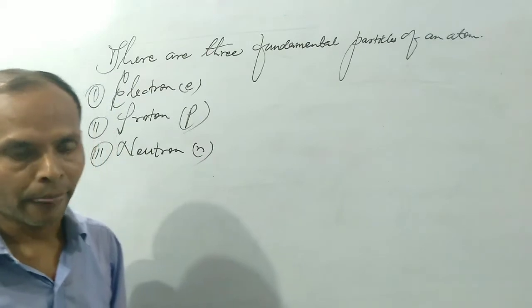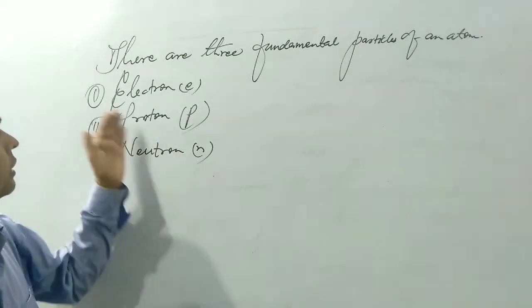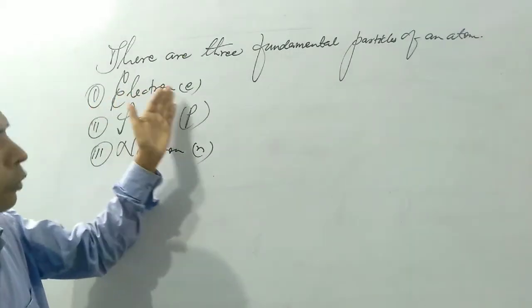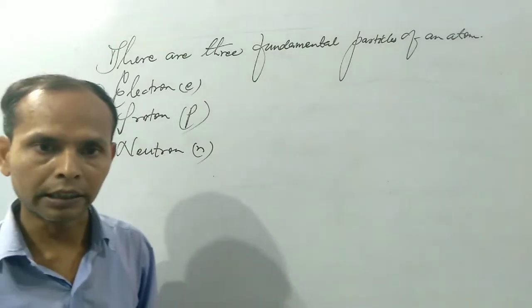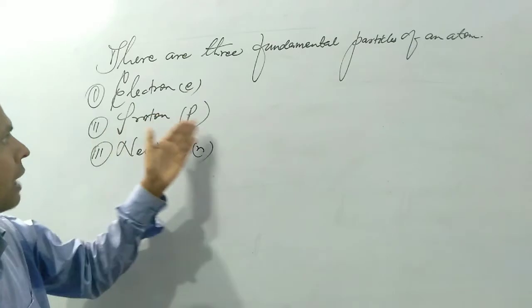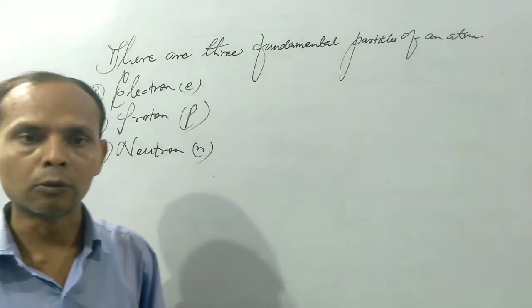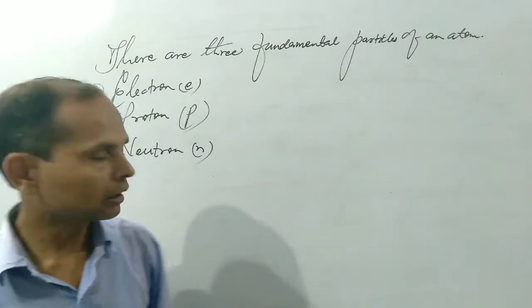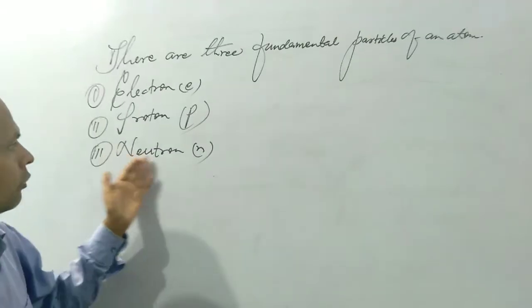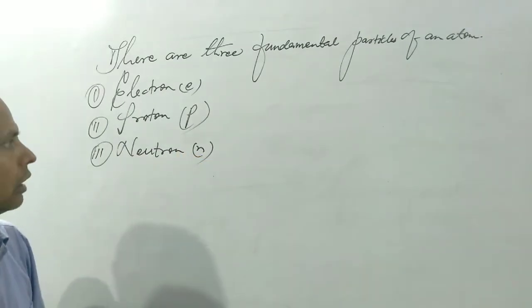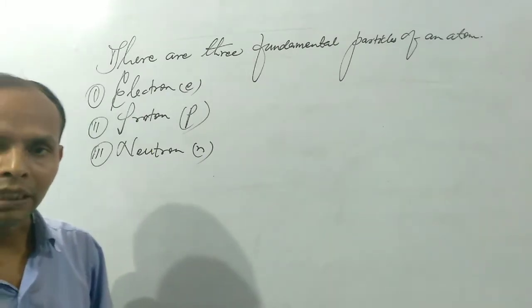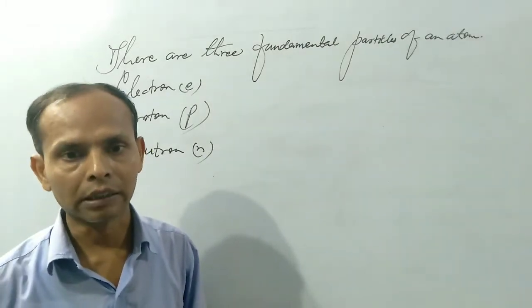one by one. Again we have to repeat that first subatomic particle, electron, has been discovered by J.J. Thomson at cathode rays. Second subatomic particle, proton, has been discovered by Goldstein at anode rays, and similarly James Chadwick has discovered the third subatomic particle, neutron, on bombardment of alpha particle on beryllium atom.